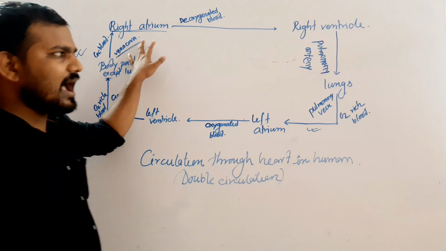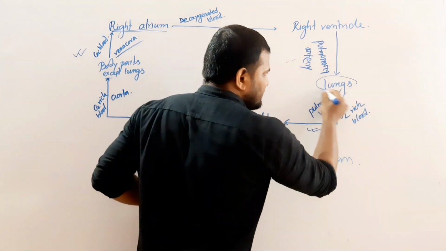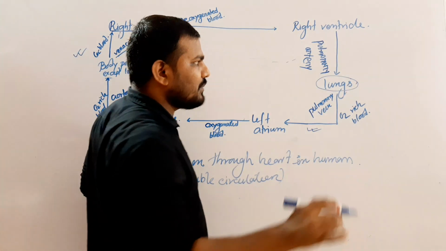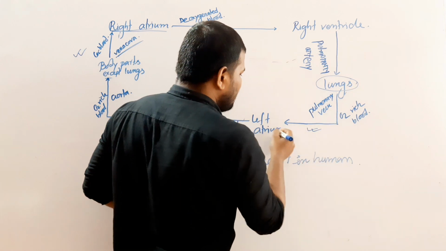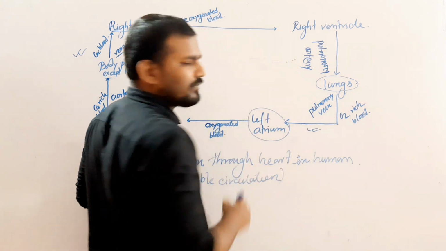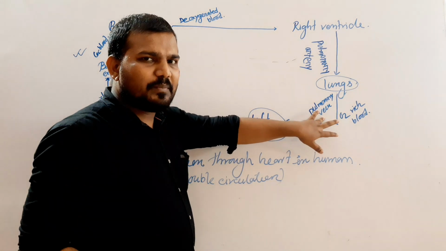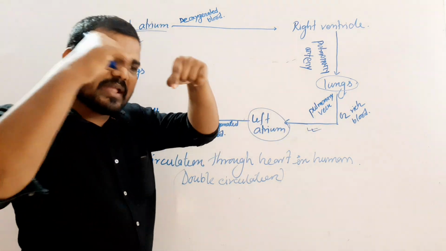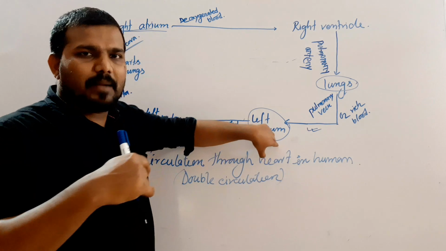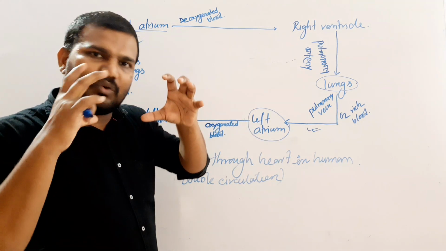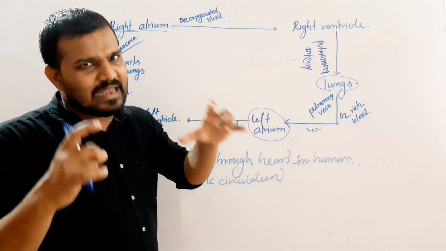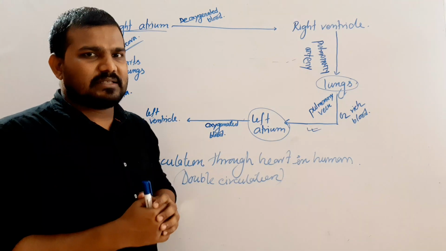At the same time, from the lungs, the oxygenated blood is circulated into the left atrium by using the pulmonary vein. So the blood enters the atrium, the atrium will be full of blood, so they are going to be relaxed. That is known as relaxation.